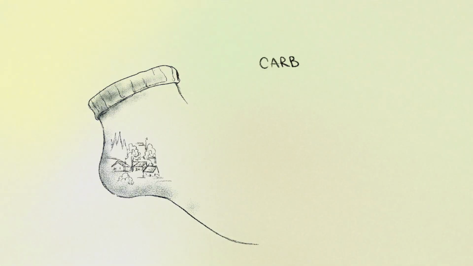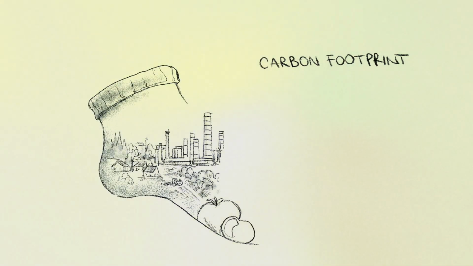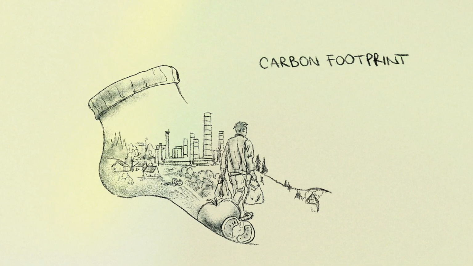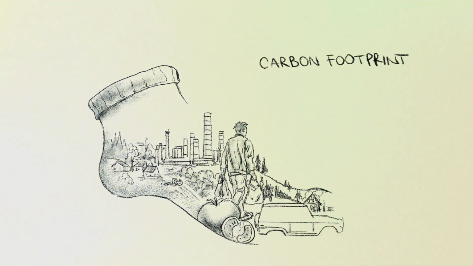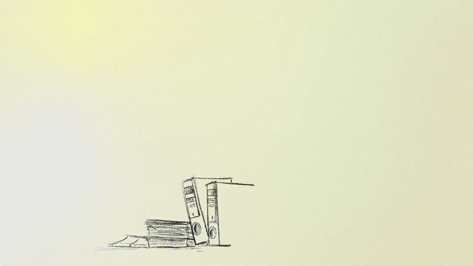A carbon footprint measures the total greenhouse gas emissions caused directly and indirectly by an individual, organization, or product. It includes emissions from transportation, food, energy use, and consumption habits. Tools like online carbon calculators help individuals estimate their footprint. Everyone can contribute to reducing their carbon footprint by using public transport, switching to renewable energy, eating more plant-based foods, and reducing waste.